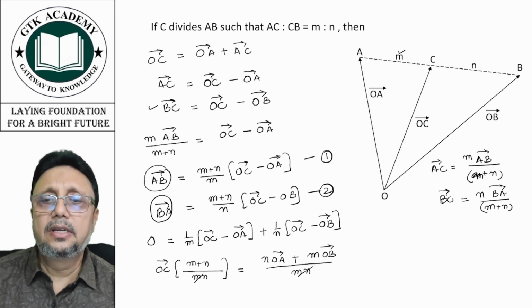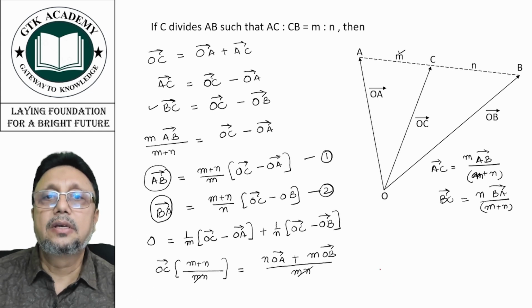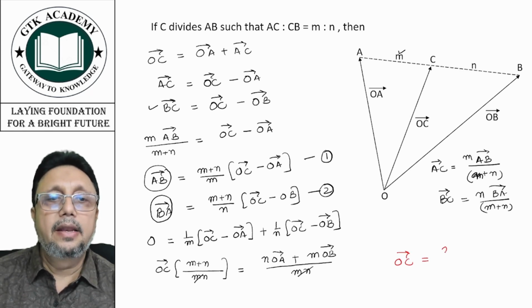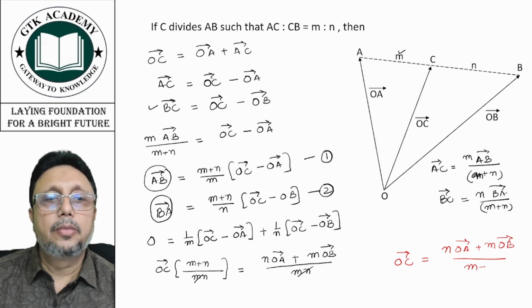This gets cancelled. That means OC vector is equal to (n OA vector plus m OB vector) upon m plus n.